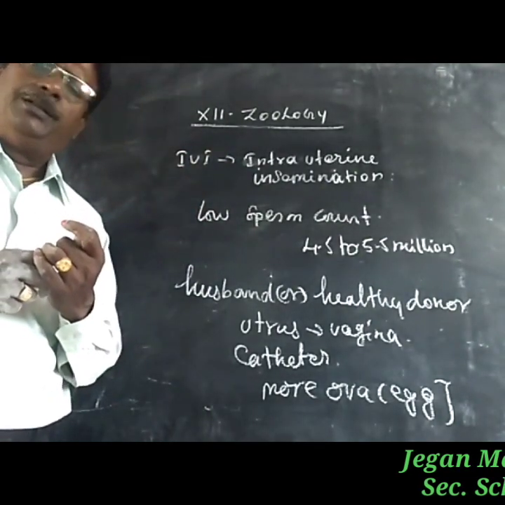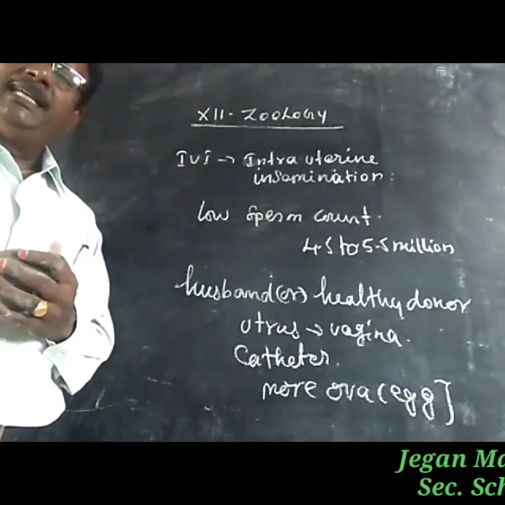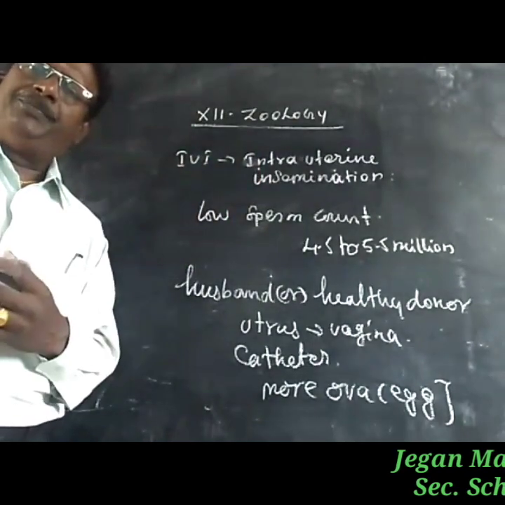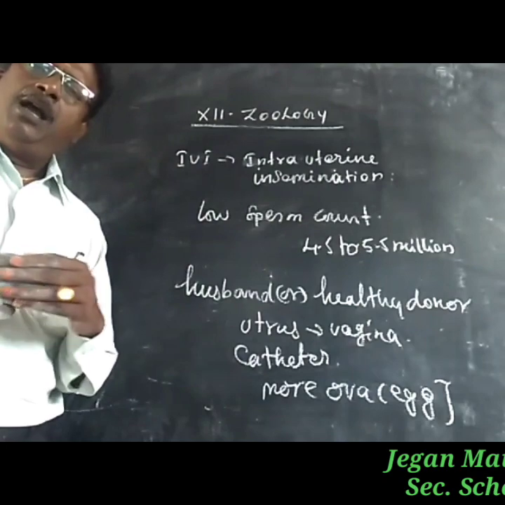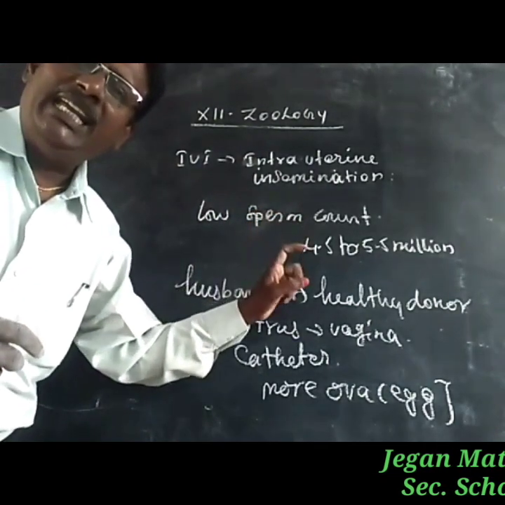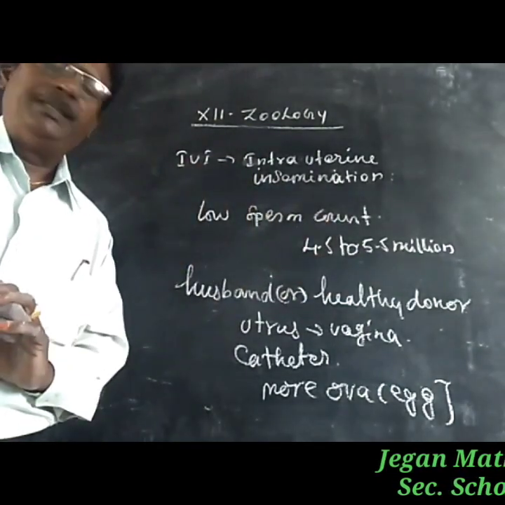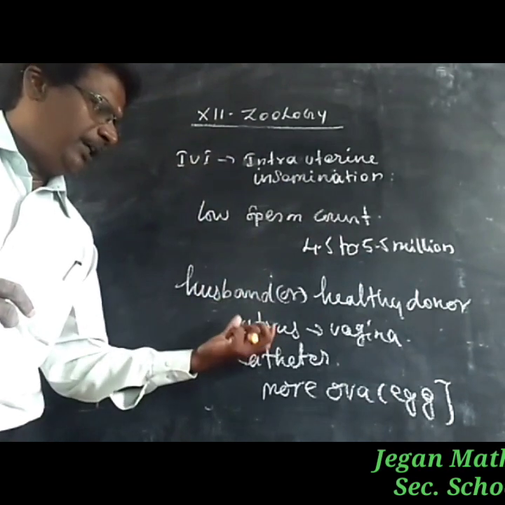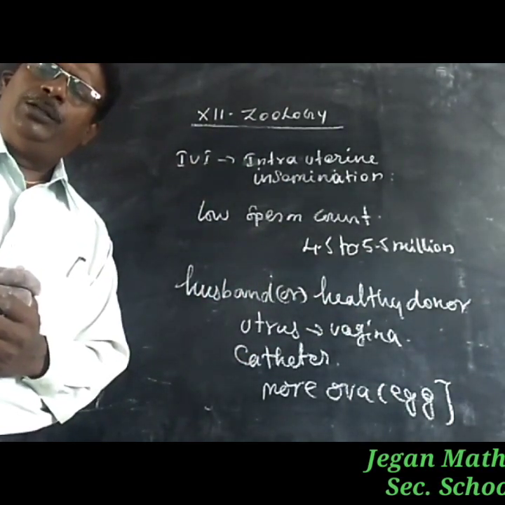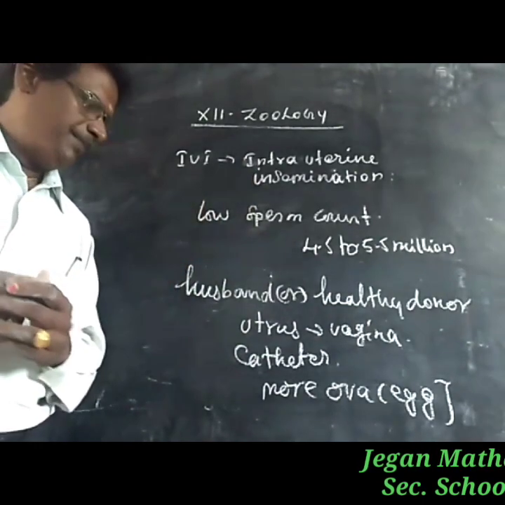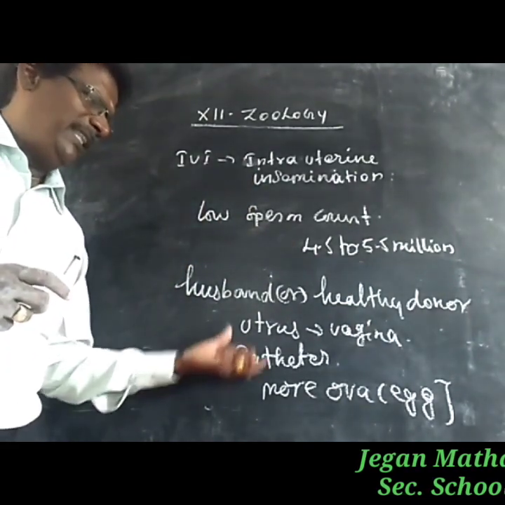At that time, they collect the semen from the husband or from a healthy donor and inject it into the uterus through the vagina, or they use catheters.